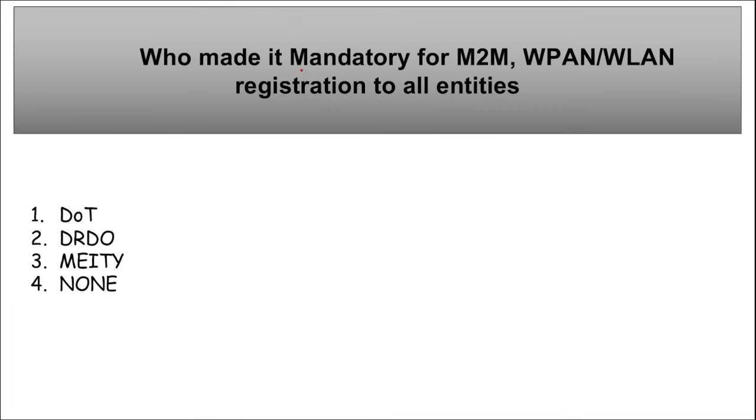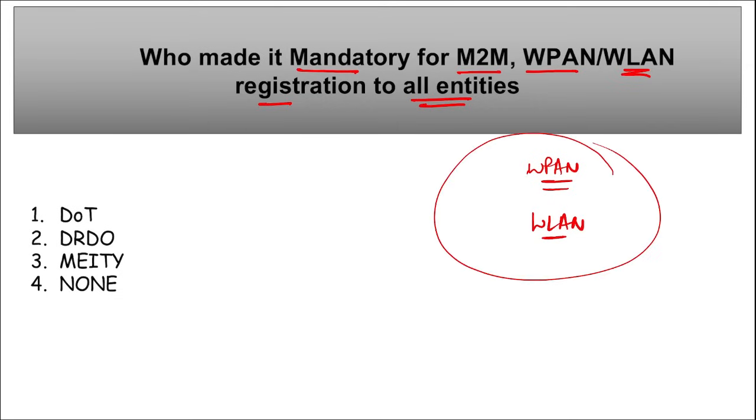Next is, who made it mandatory for M2M, WPAN, WLAN registration for all entities? What is M2M? M2M is machine to machine. What is WPAN? It stands for Wireless Personal Area Network. WLAN stands for Wireless Local Area Network. Right? All those businesses that are engaged in connection providing services, it is mandatory for them now to register.